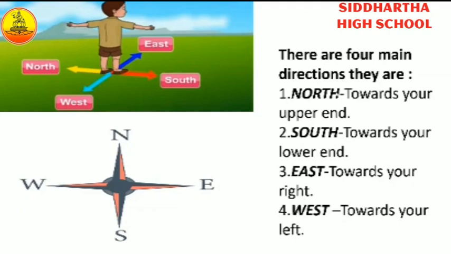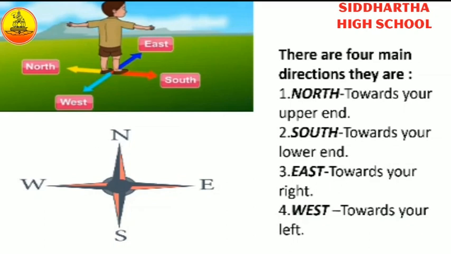You can locate places with the help of directions on the map. North is toward your upper end, south is toward your lower end, east is toward your right, west is toward your left. These are the four main directions.